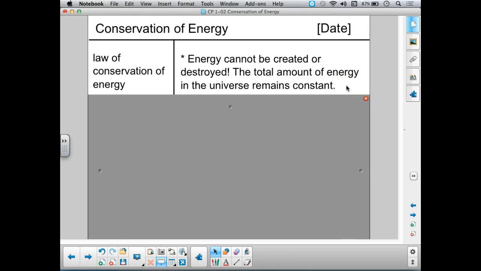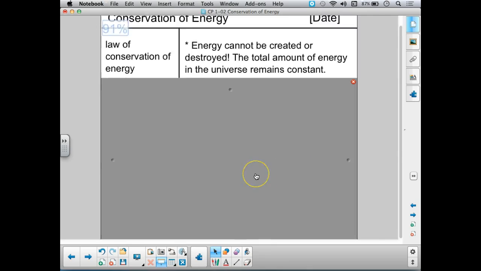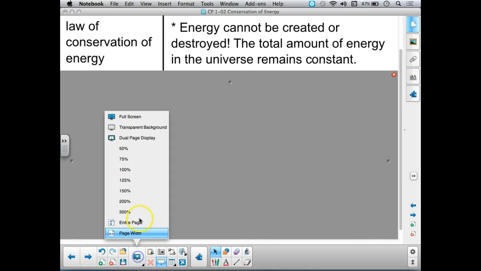And this is an interesting statement because obviously we haven't measured the entire universe. So we actually don't know 100% if this is a true statement. But for everything that we have observed in systems that we can do very careful experiments on, everywhere we observe so far in the universe, this has been a true statement. So as far as we know, the law of conservation of energy is a true statement. And we assume it's true everywhere in the universe.